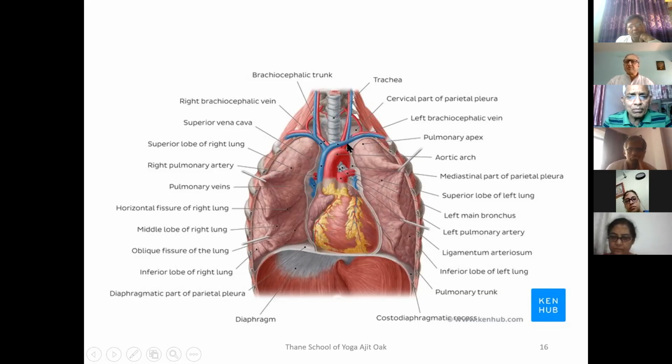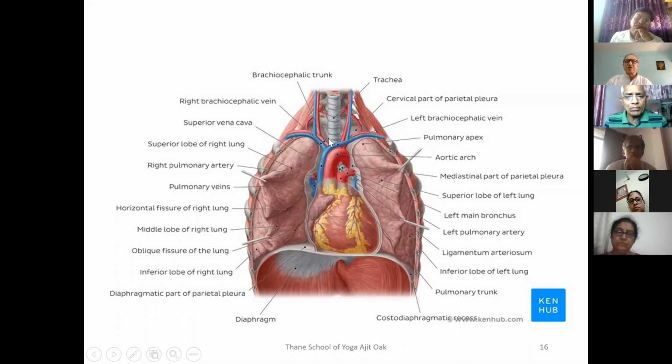The portion in between the two lungs is called the mediastinum. You need not remember that, but just for information, it's the gap between the two lungs. In this mediastinum, the heart and the big blood vessel called the aorta are located. The aorta is a very big blood vessel which starts from the heart and supplies blood to the whole body.